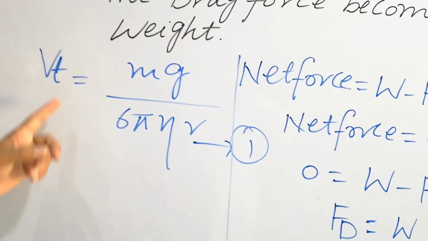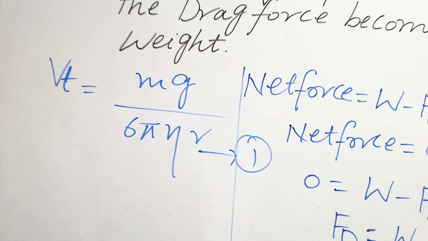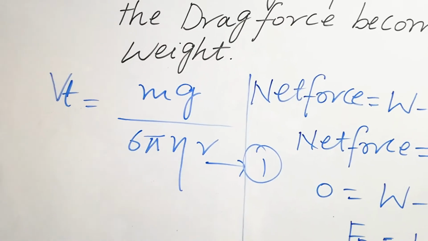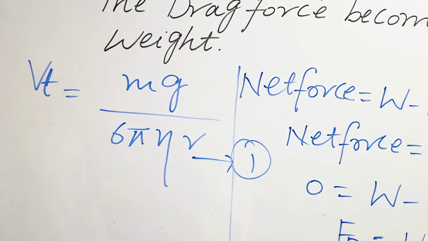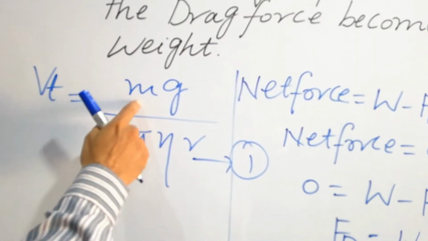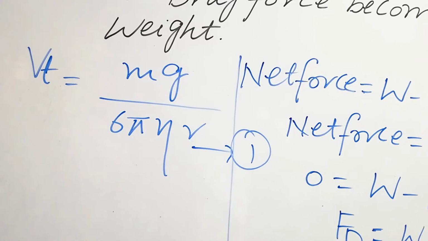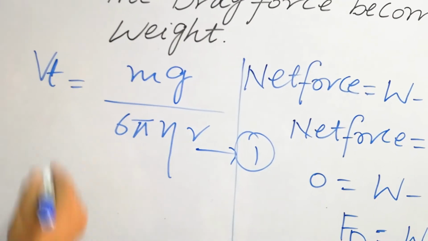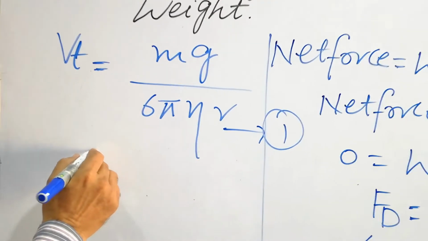So that is the terminal velocity, and it is equal to mg over 6 pi eta r. So let's look at that. It is the mass of the droplet, fog droplet or water droplet. Its value is very, very small, and you can't measure its value directly by a particular device. You can't measure it, and you will modify it in this relation by using the relation for density.